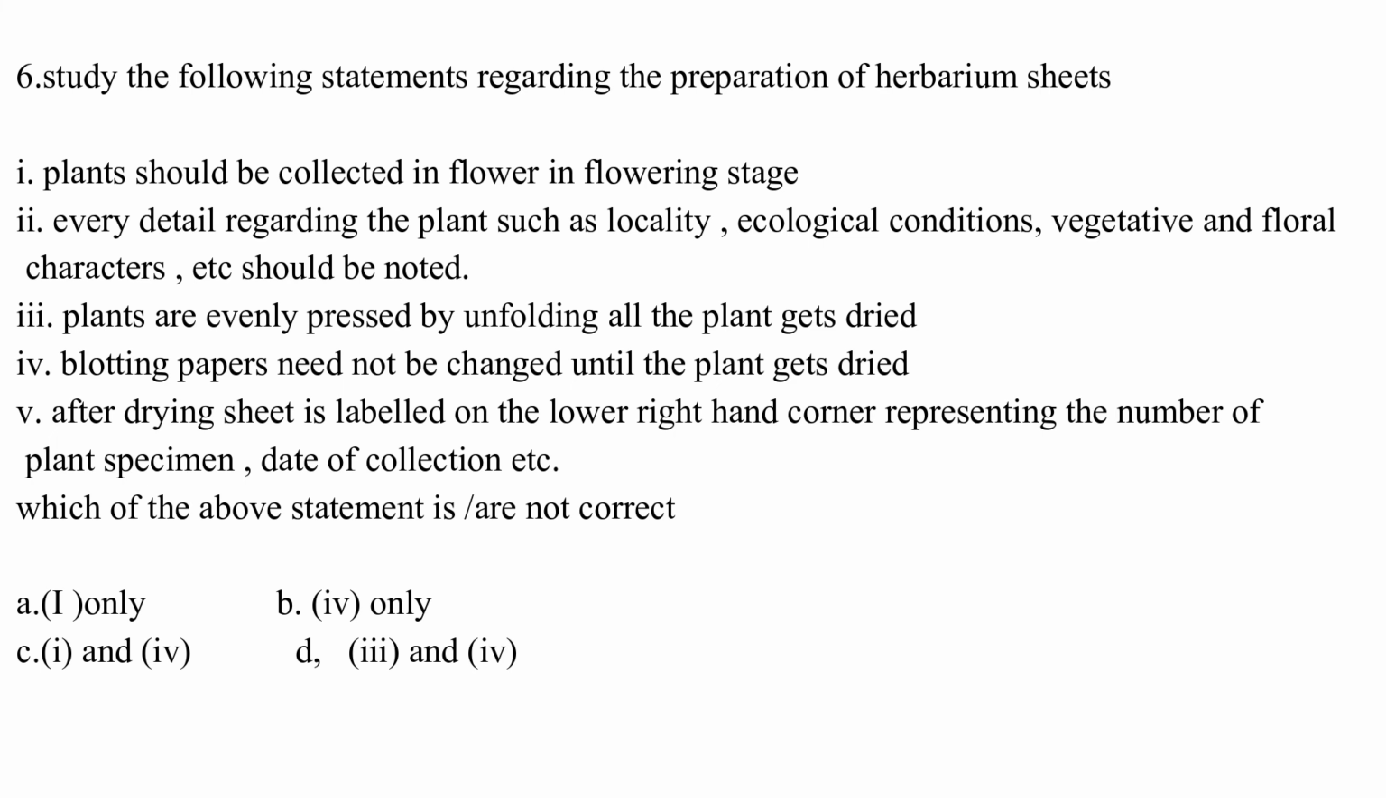Blotting papers need not be changed until the plant gets dried. After drying, sheet is labeled on the lower right hand corner representing the number of plant specimen, date of collection, etc. Which of the above statements is or are not correct? Option A, I only. Option B, IV only. Option C, I and IV. Option D, III and IV. The correct answer is option B, which is IV only. Blotting paper need not be changed until the plant gets dried.